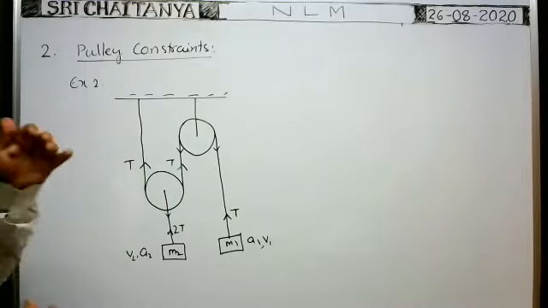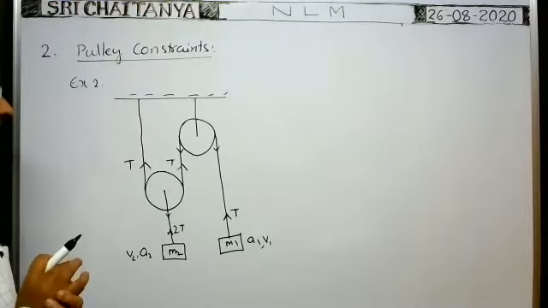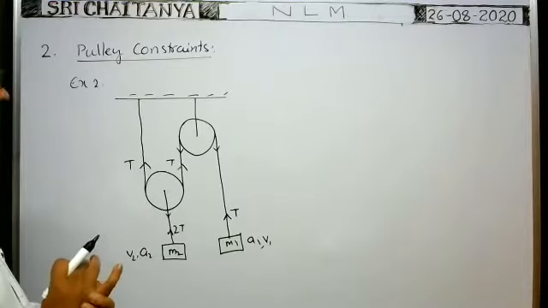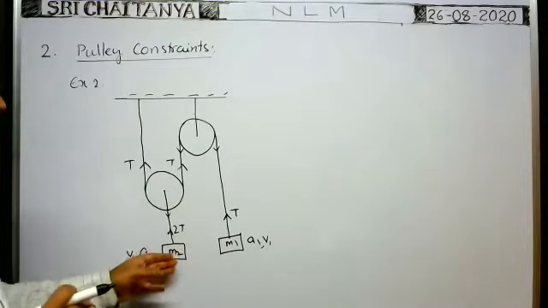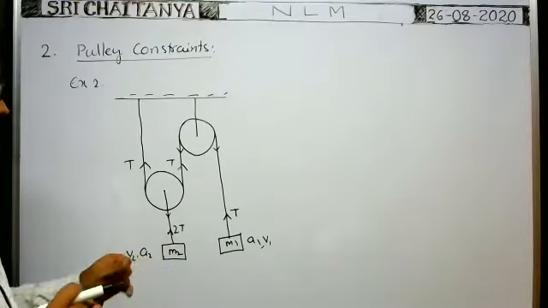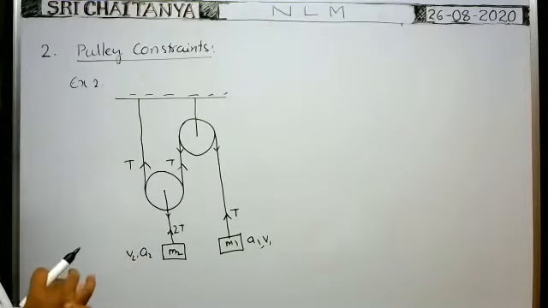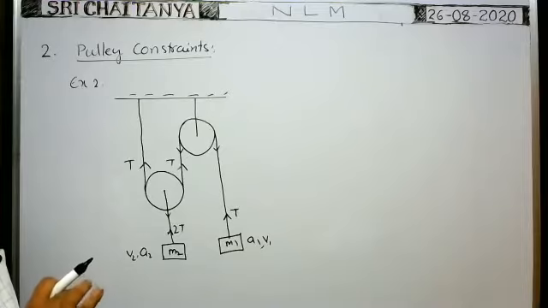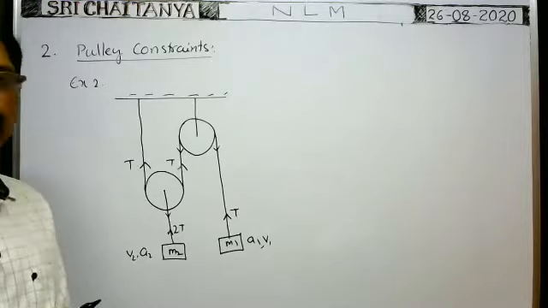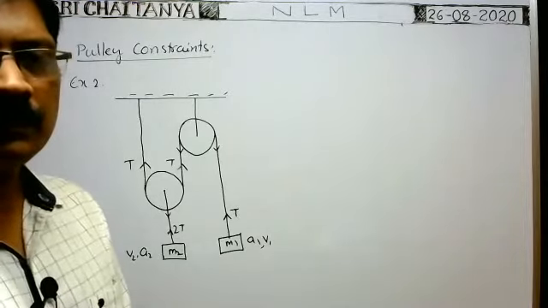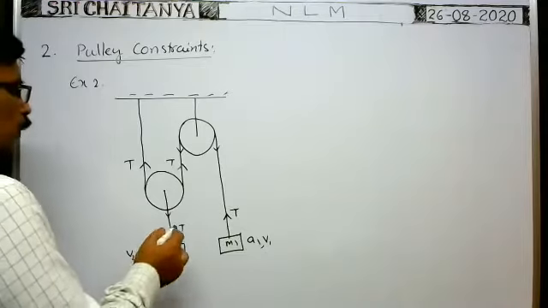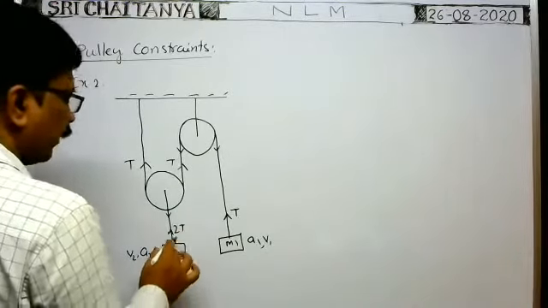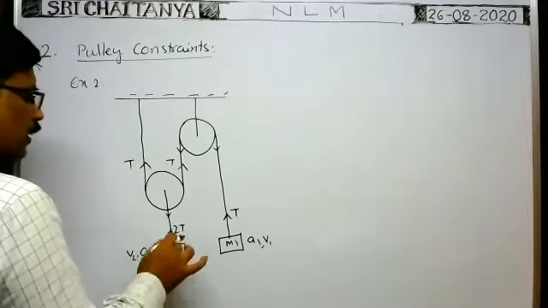In this way, first you write: if the blocks are in equilibrium, then T is equal to M1g, and 2T is equal to M2g. From this, is M2 more or is M1 more? Tell me. Here 2T is equal to the weight M2g, so T is equal to M2g by 2.